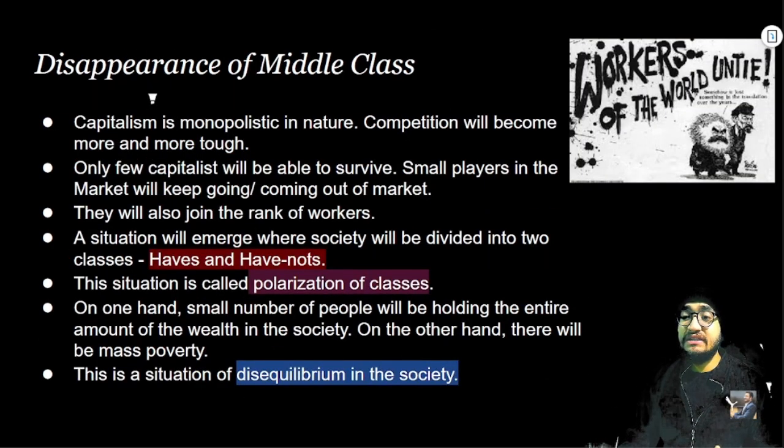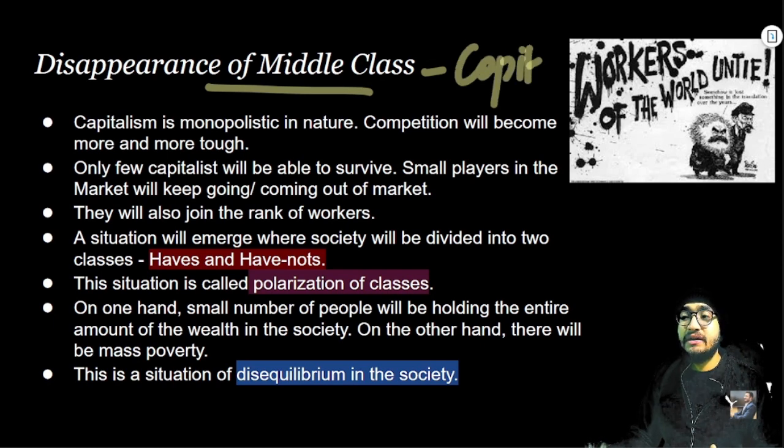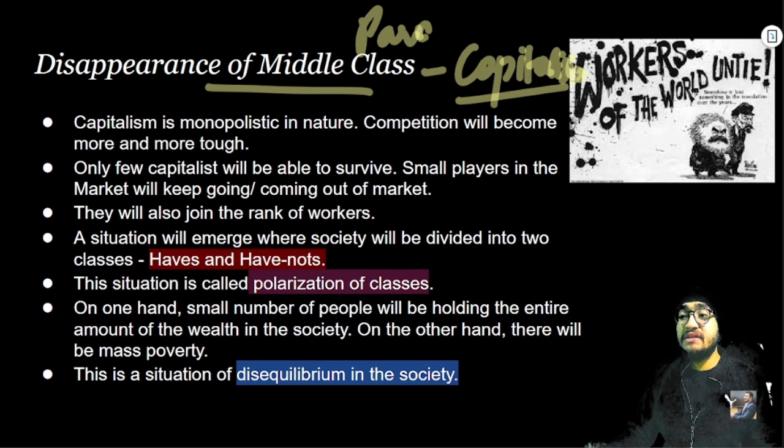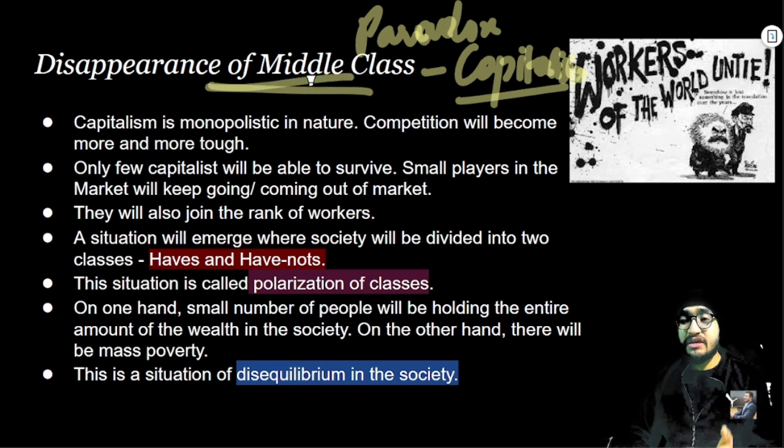The second was the disappearance of the middle class. So unfortunately, the middle class is an unwanted child of capitalism. The more capitalism grows, the more the middle class should grow. But here, in the case of Marx, it was contradictory. It was a paradox. Why? Because the more capitalism was growing, the middle class was disappearing, right?